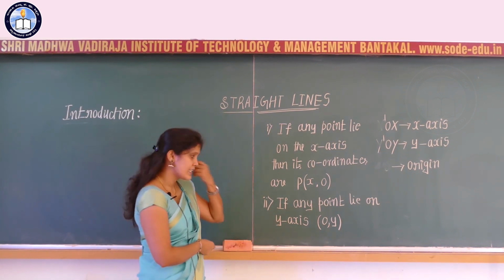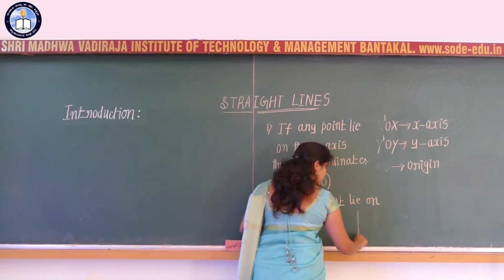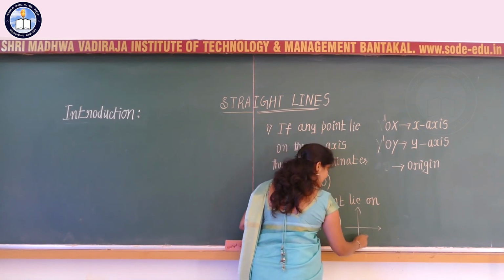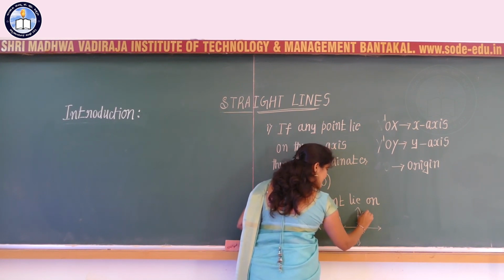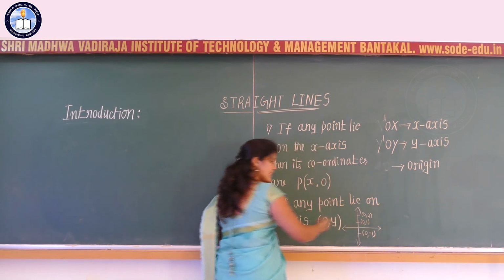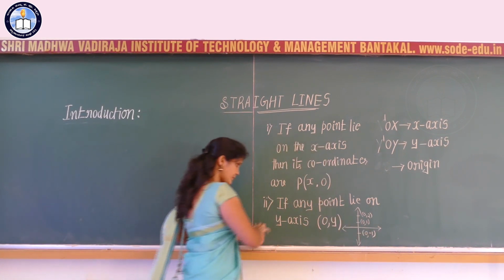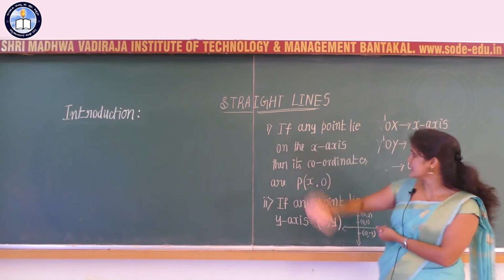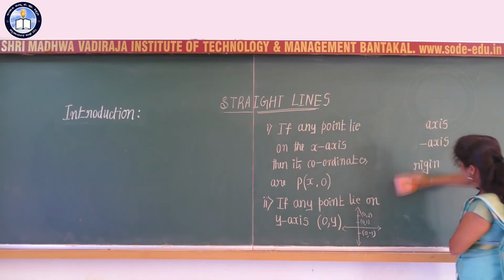So how to write the examples? If any point lies on the y-axis, then we can consider examples like 0, 1, or 0, 2, or somewhere here 0, minus 1. These are some examples of points that lie on the y-axis.